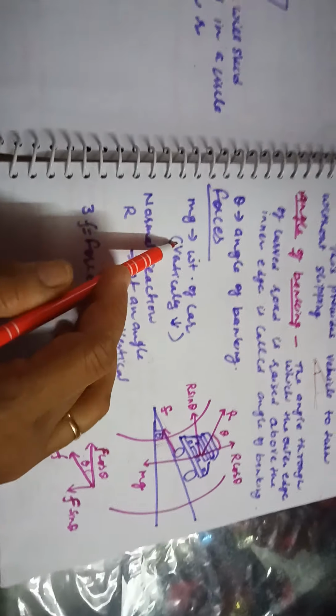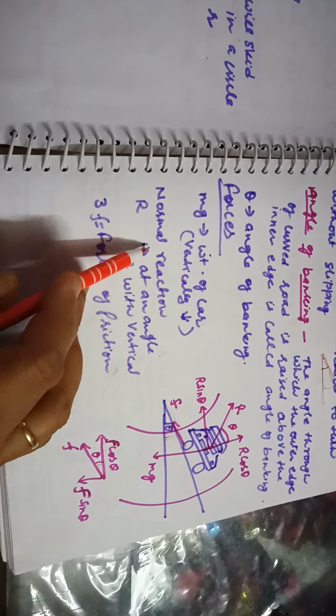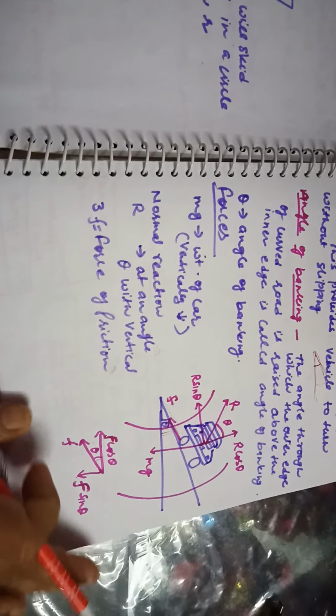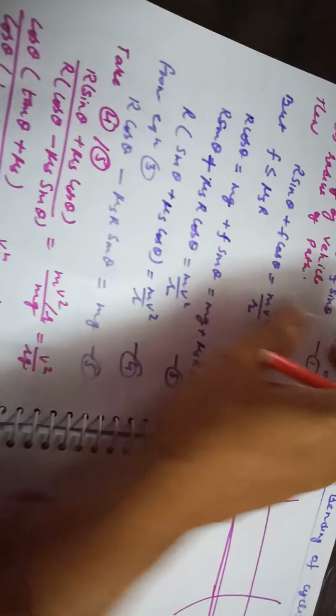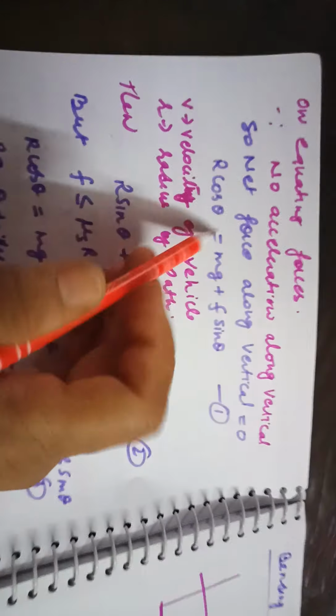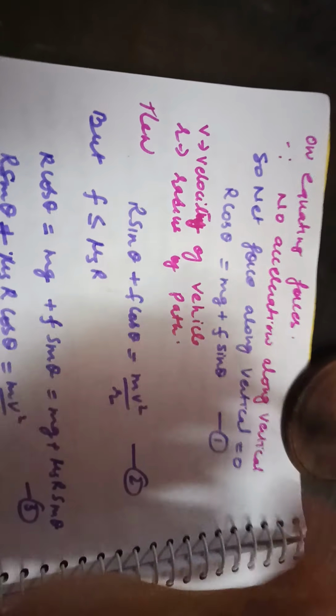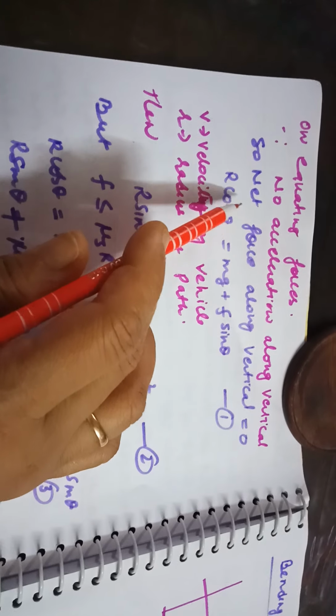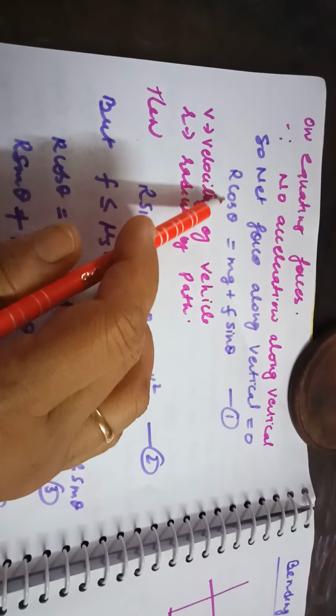Now we have the forces: mg, the weight of the car vertically downward, the normal reaction at an angle of theta with the vertical, and the force of friction. Now we are going to equate the forces. There is no acceleration along the vertical direction, so the net force along the vertical direction will be 0.